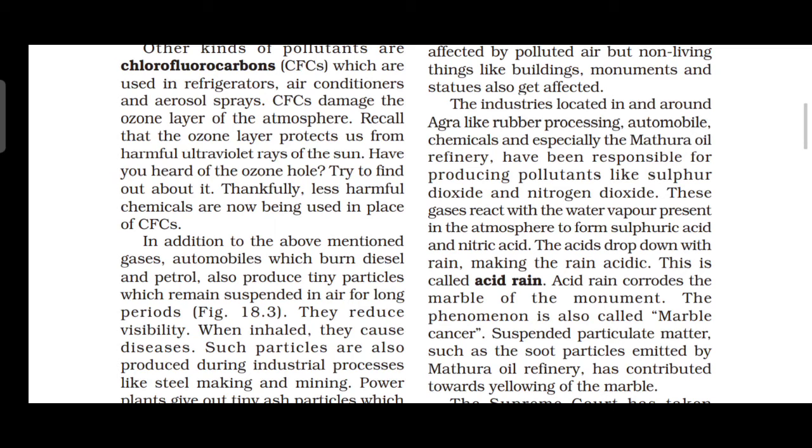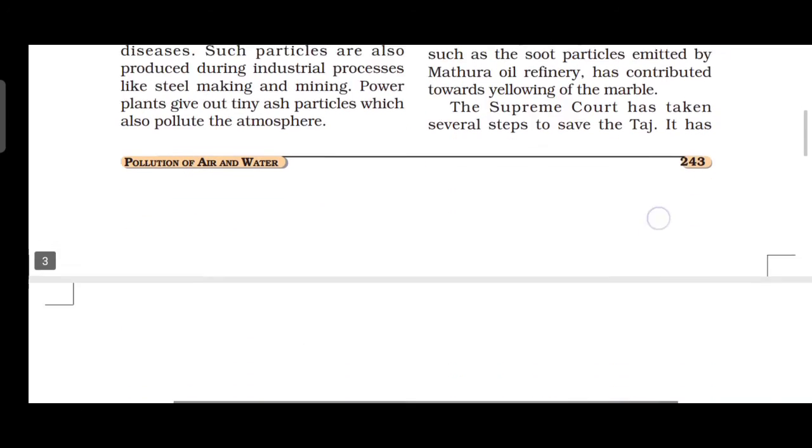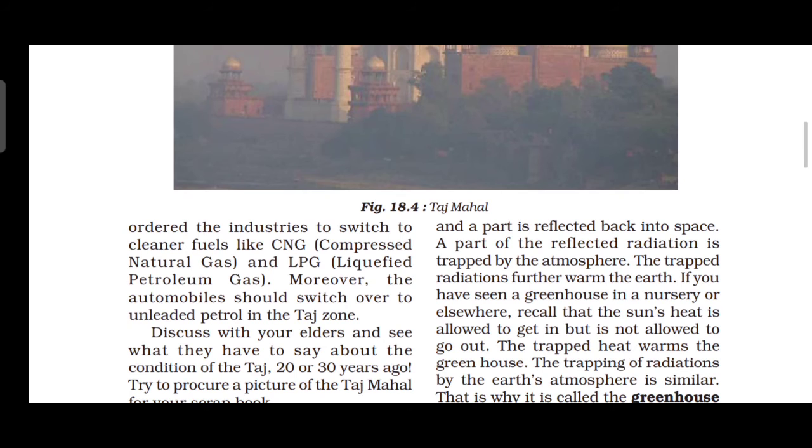The Supreme Court has nowadays taken several steps to save the Taj Mahal. Industries are ordered to switch to cleaner fuels like compressed natural gas and liquefied petroleum gas.